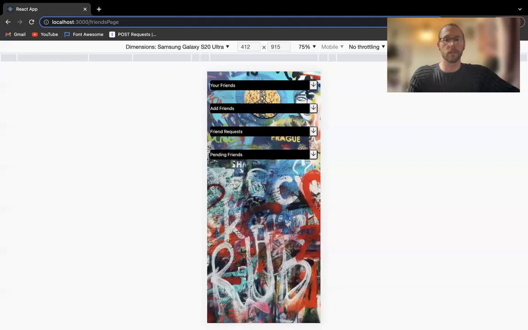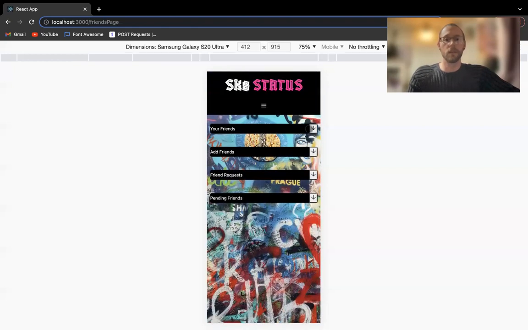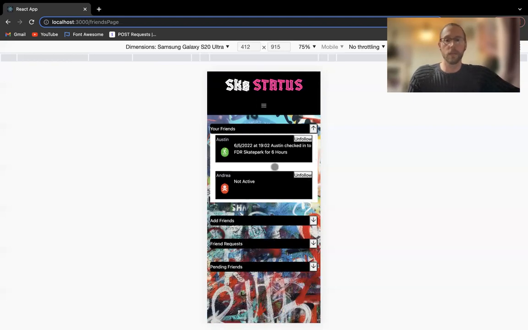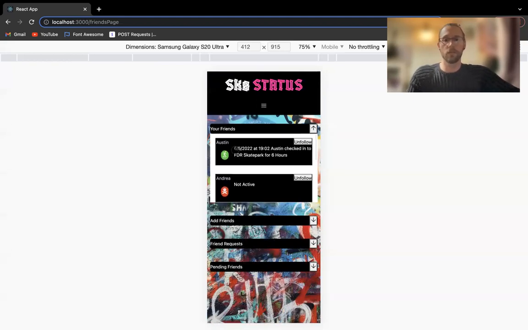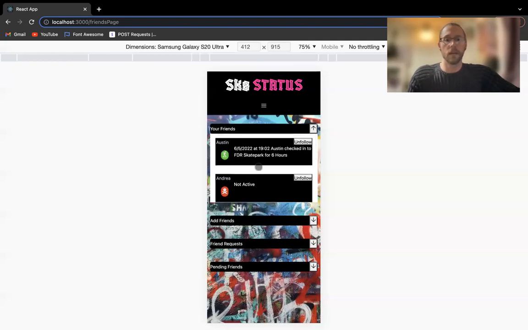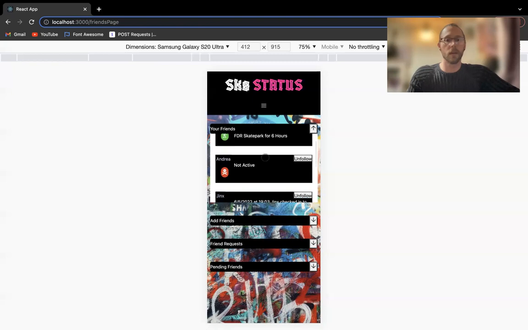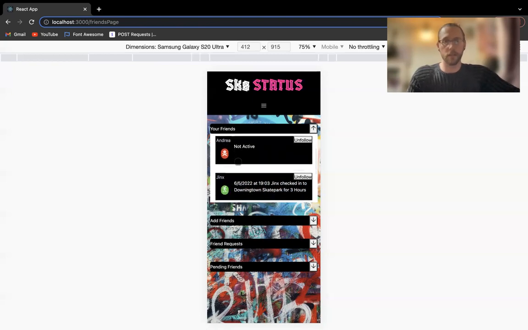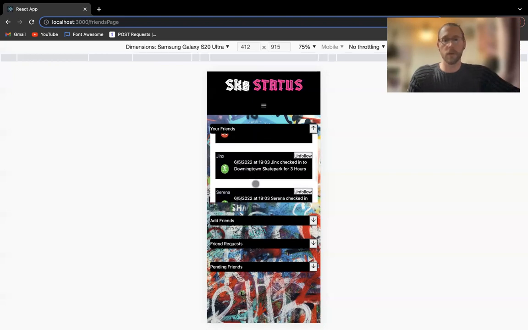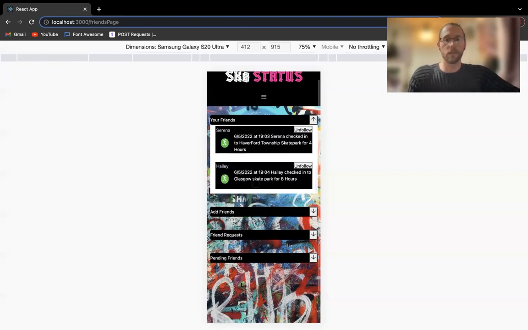So let's go ahead and look at the friends. So we can see our current friends here. And the cool thing about this is it shows you where your friends are currently skating. So we see Austin checked into FDR skate park. He's going to be skating for 6 hours. He checked in on this date at this time. Andrea, she's not currently active. Jinx, skating at downtown skate park for 3 hours, so on and so forth.